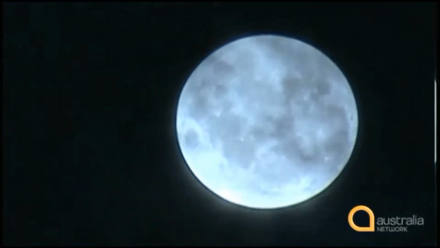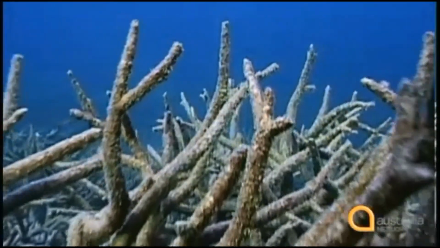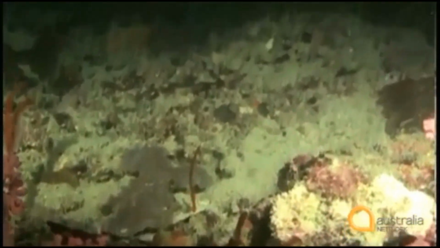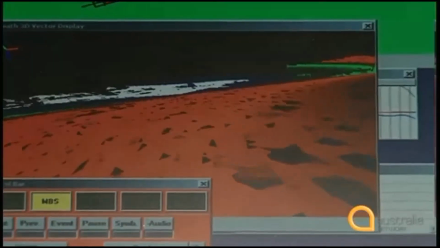First, let's listen to some descriptions about the world under the sea in the Gulf of Carpentaria off the north coast of Australia. It's quite an amazing place. We know more about the surface of the Moon or the surface of Mars than we do about the seafloor. The seafloor remains the last unexplored frontier. This is because it's covered by this impenetrable ocean layer that we can't see through. The only way we can see the seafloor is using sonar.